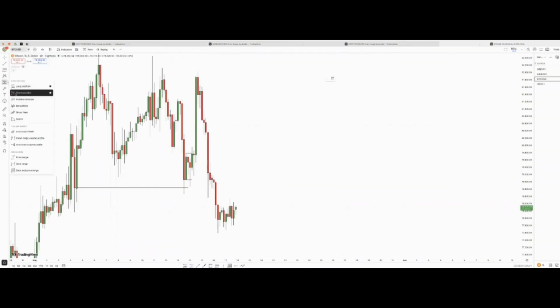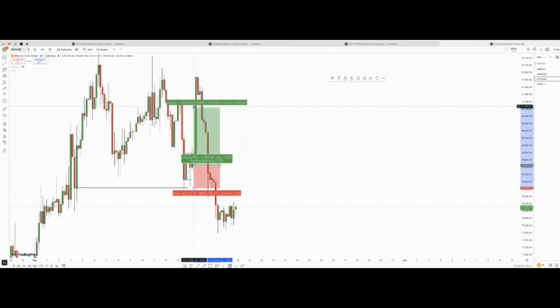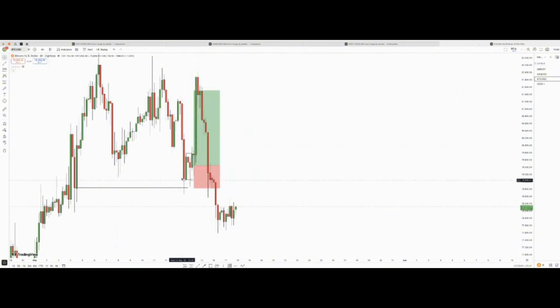I entered around this area right here, and I set my stop loss below this support, and my target was this high, this obstacle right here. And you can see how price smashed my TP before the retracement.